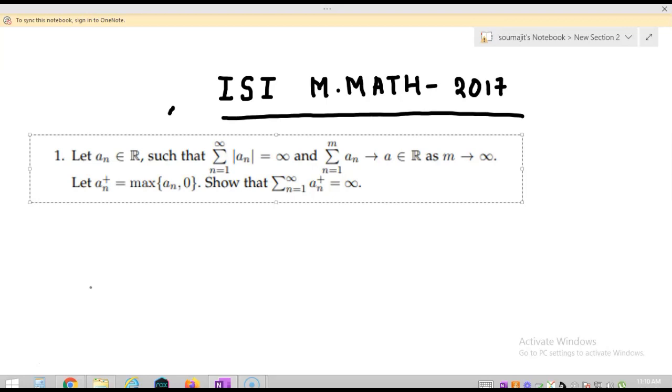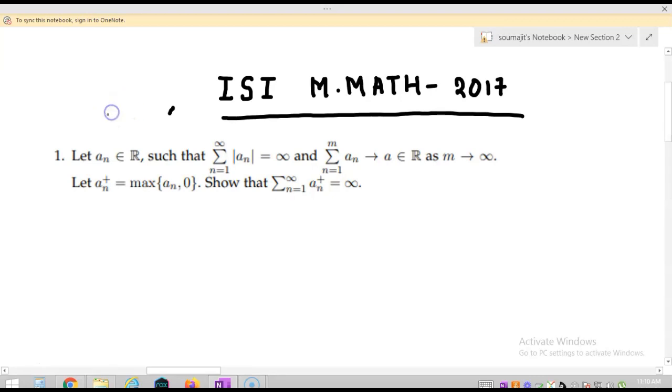Okay, so actually it is quite intuitive, you can feel that if a_n is not absolutely convergent, then maximum of a_n comma 0 is also not convergent.